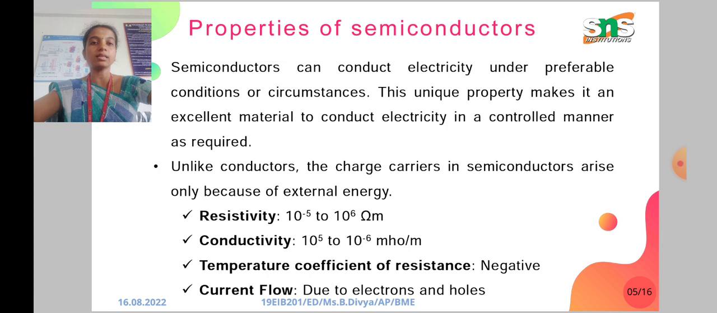What are the properties? Resistivity, conductivity, thermal coefficient of resistance and current flow. Resistivity is 10 to the power minus 5 to 10 to the power 6 ohm meter, conductivity is 10 to the power 5 to 10 to the power minus 6, and the temperature coefficient of resistance will be negative. The current flow is due to electrons and holes.